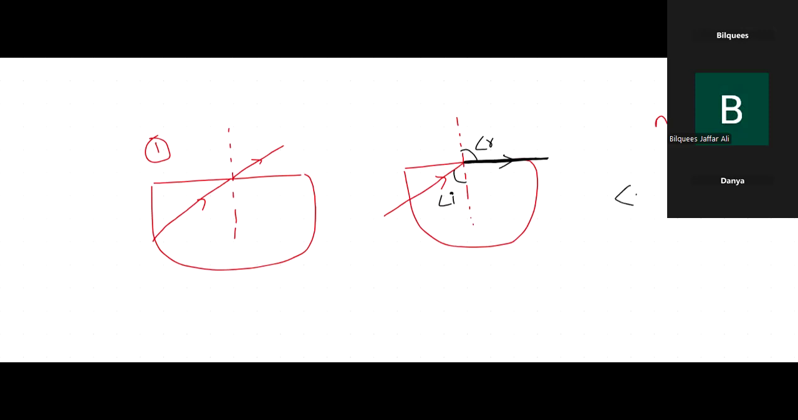Now just put the value of angle of refraction over here and check what value you are getting in this particular formula. In your calculator, put sine 90 degrees. Put sine 90 and check what value you are getting. Sine 90. What is the answer? 1.